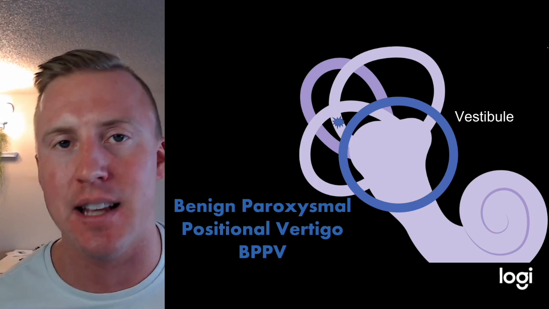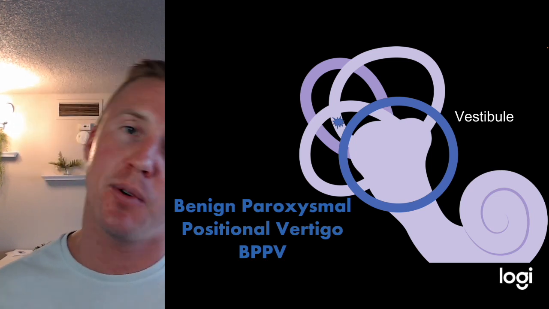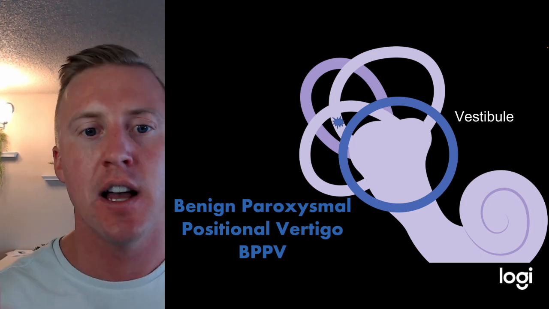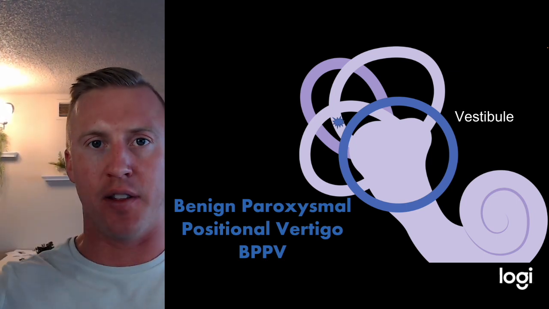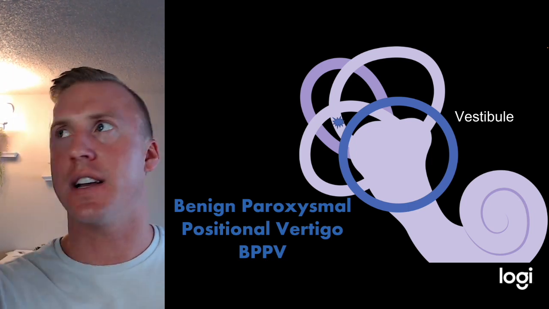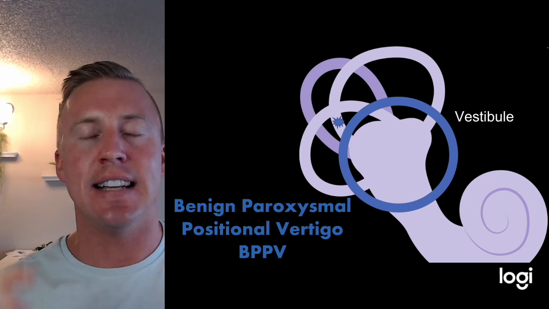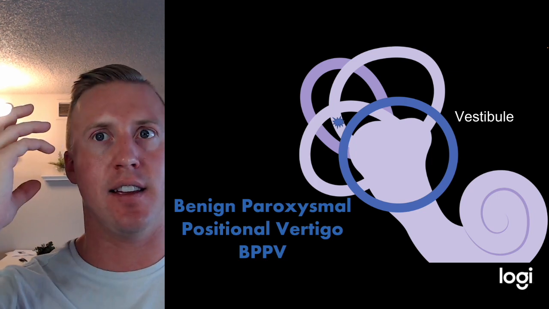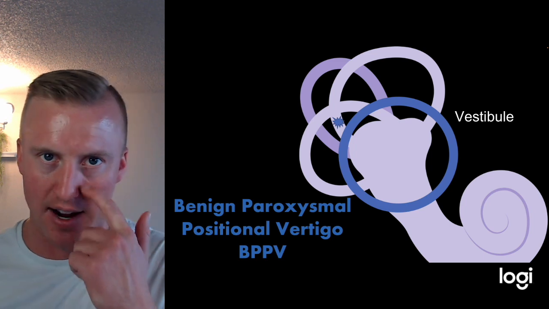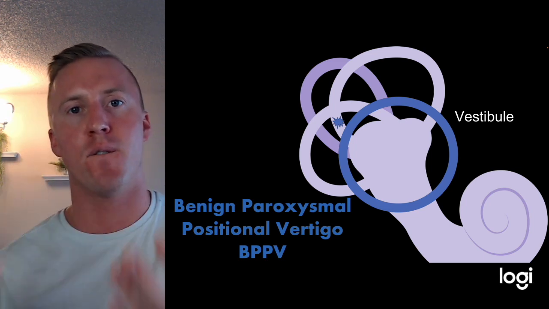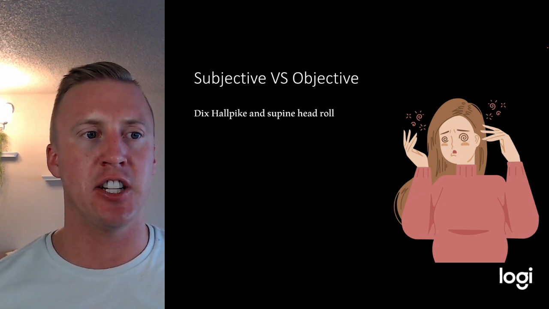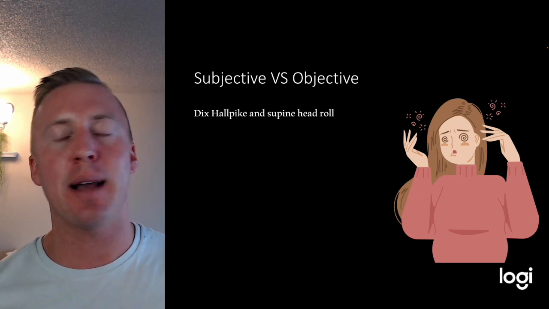Remember, inside our semicircular canals is fluid. As we move, the fluid moves with us. Therefore, we get these changes in our position. When we have a crystal just floating around in there, our body thinks we're changing positions, right? Well, that's what gives these patients vertigo: the vestibular system in the inner ear thinks we're moving because this crystal is bouncing around in there, and therefore it gives us this idea of vertigo.